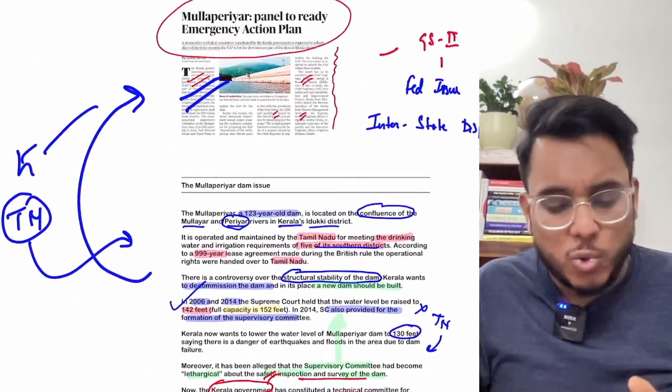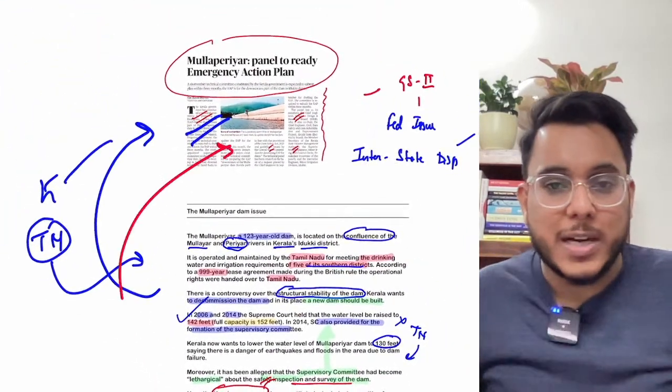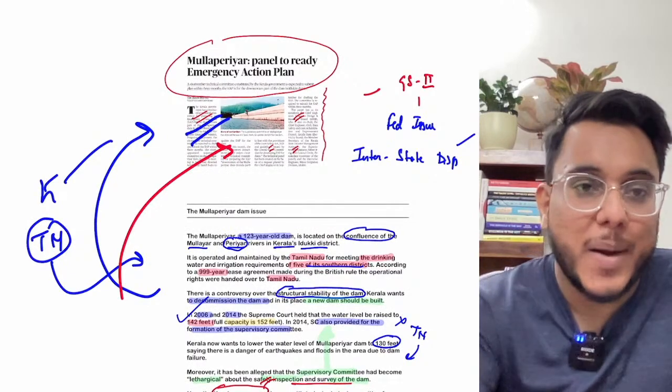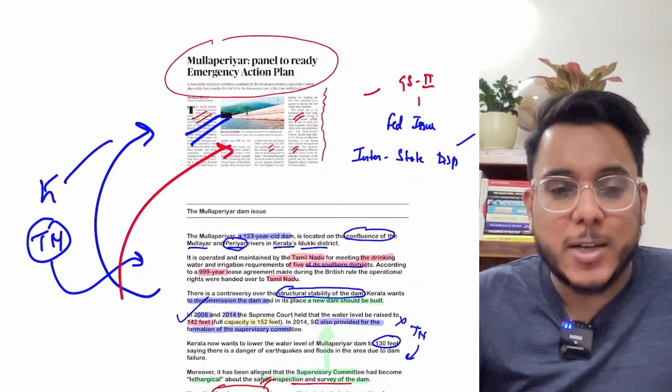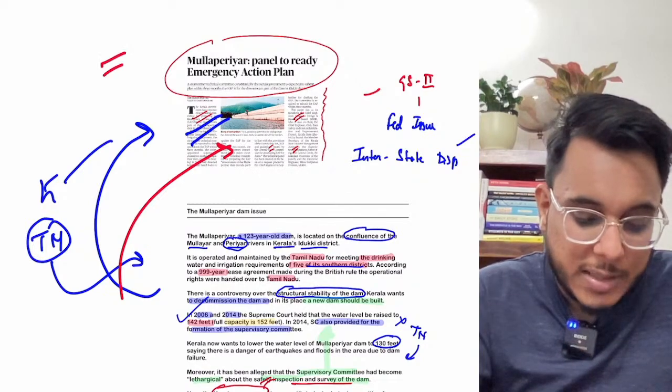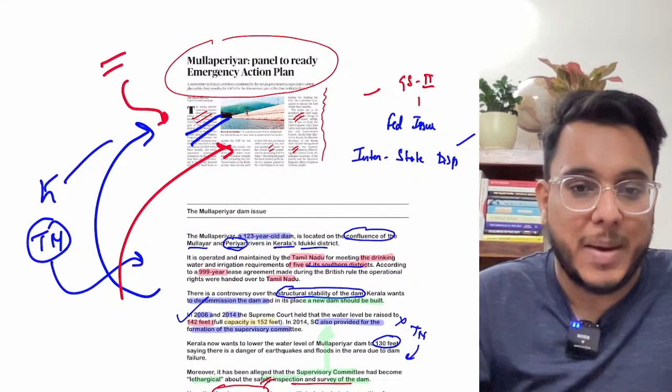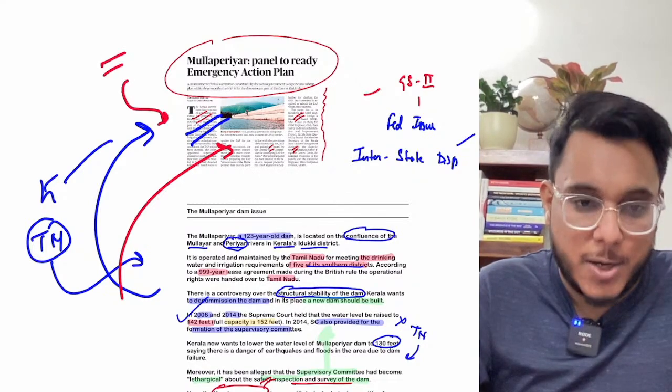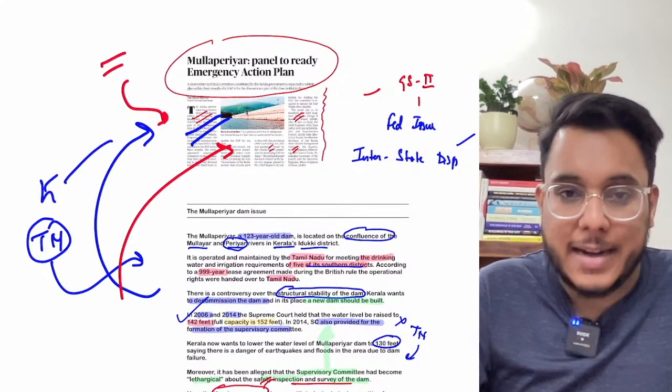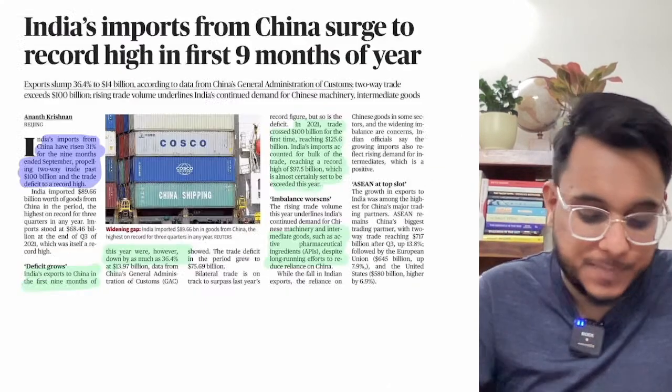So guys, the issue reported in this article is just one line. But to understand that one line, we need to understand the background of what has happened in the past. So that is all about this particular issue. I hope that you have understood it, and now we'll move to the next article.